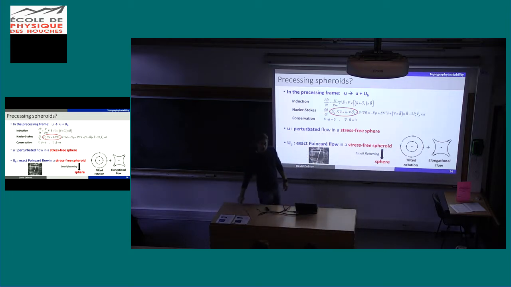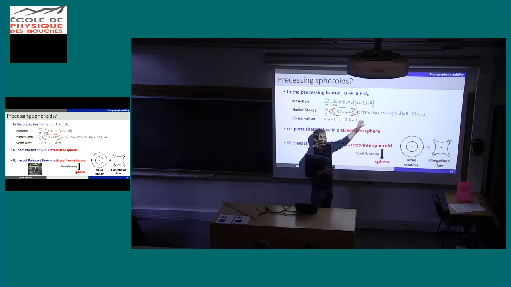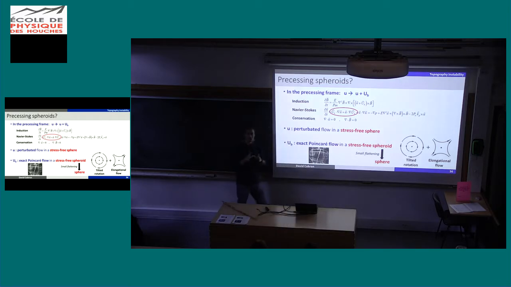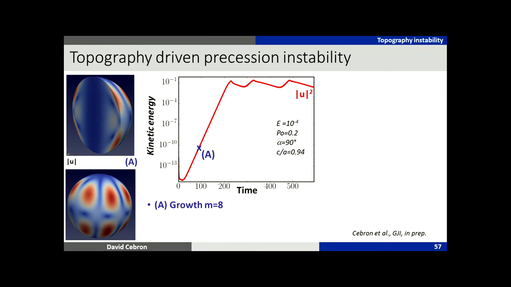Of course, it's a bit wrong, because I impose a base flow which is not solution in that sphere. So I hope that my flattening is small enough such that the error I do near the boundary is not too strong. Of course, if I find a flow near the boundary, then I know that I'm wrong. Once again, it's a trick.